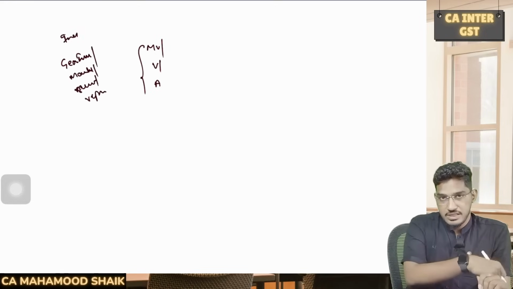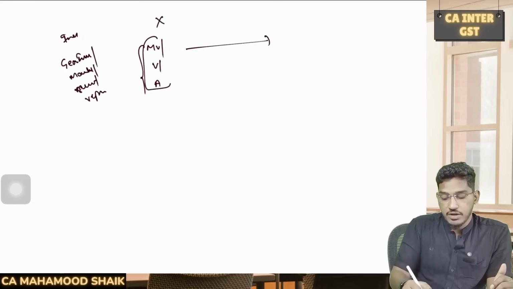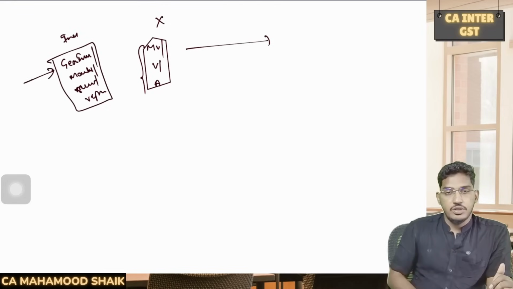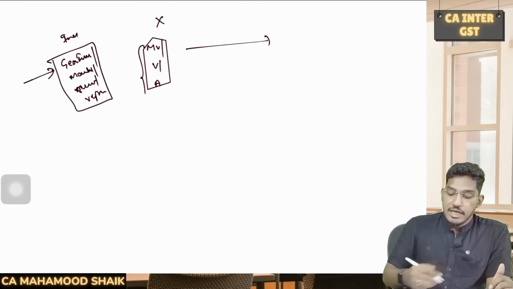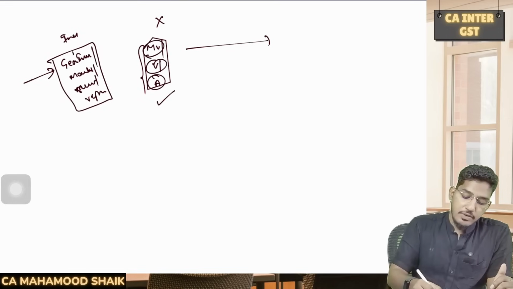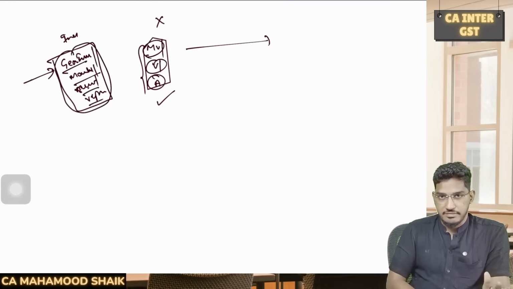Now what the GST Act says is, if you are not eligible to avail ITC on the motor vehicle, vessel or aircraft, you will also not be eligible to avail input tax credit on these expenses incurred for that motor vehicle, vessel or aircraft. If you are eligible to avail input tax credit on the motor vehicle, vessel or aircraft, then you will also become eligible to avail the input tax credit on general insurance, services, repairs and maintenance of that motor vehicle, vessel or aircraft.